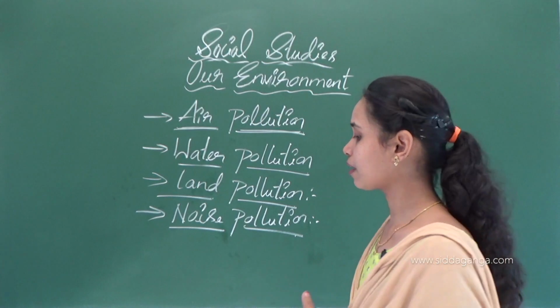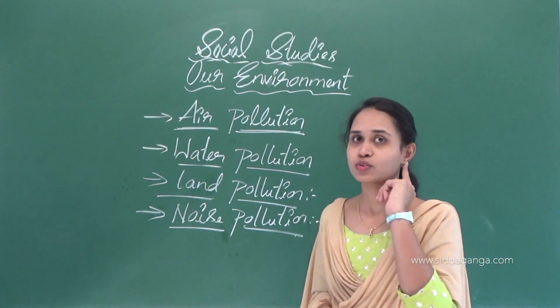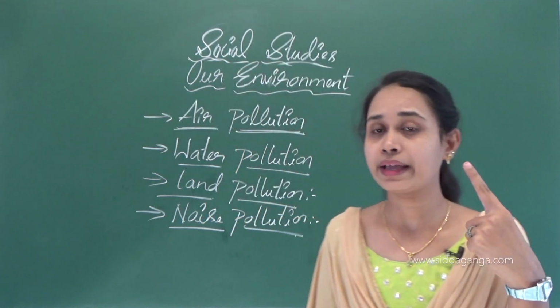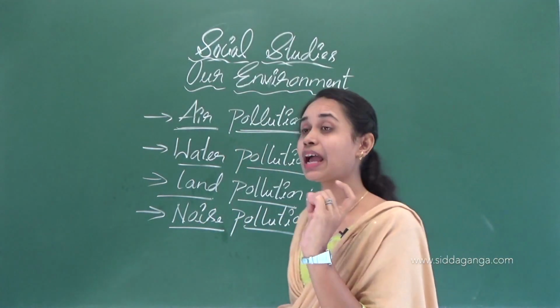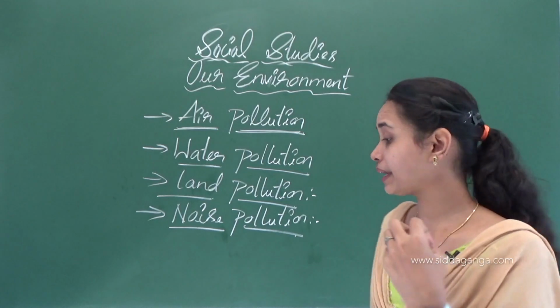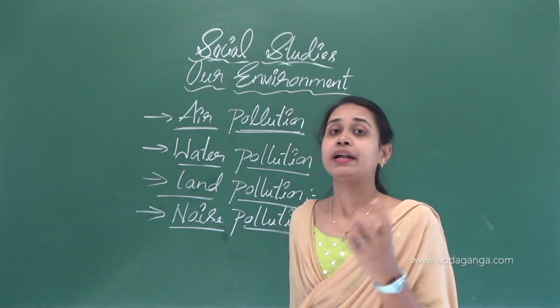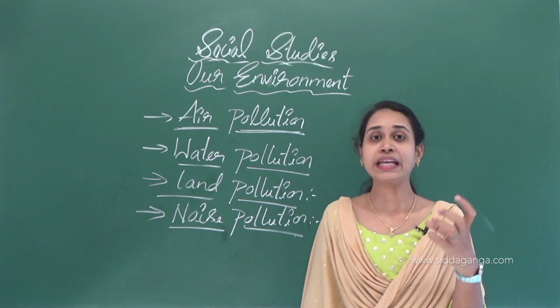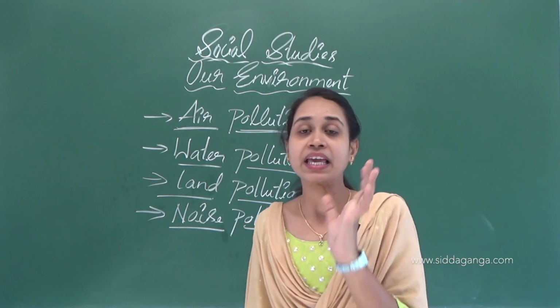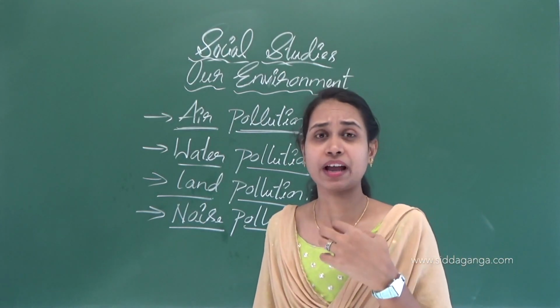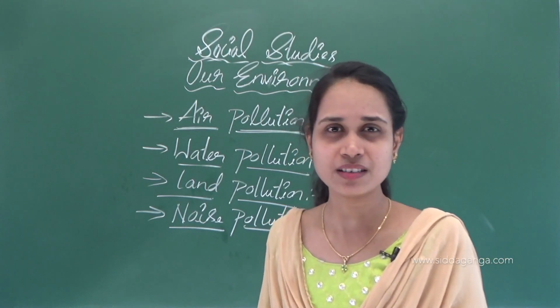Noises can harm our ears and can damage our hearing system. If we can't hear, we also can't speak, isn't it?